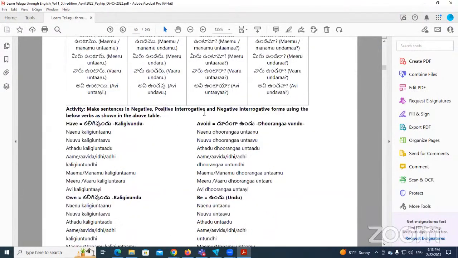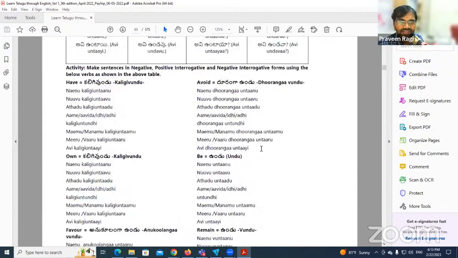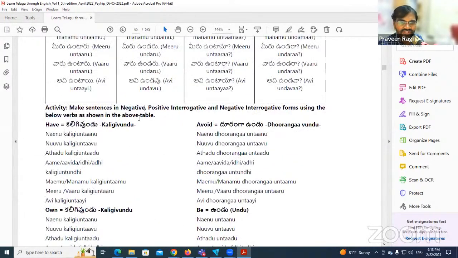Okay, this is the activity. This is the exception I wrote here. It's not a mistake, so it is an exception. Here is the activity you can find. Make sentences in negative form. What we made here is a positive sentence, so convert all these sentences into negative form.